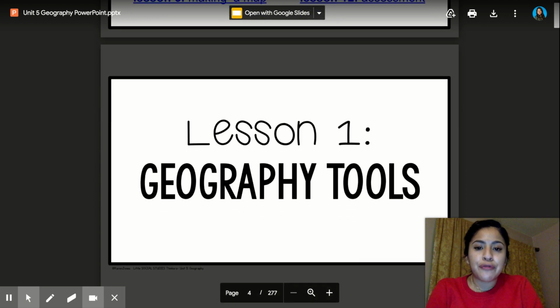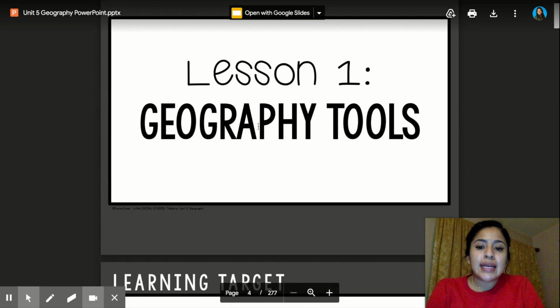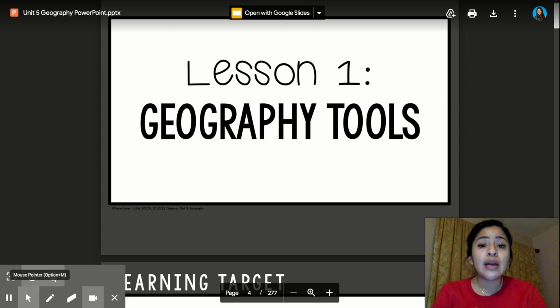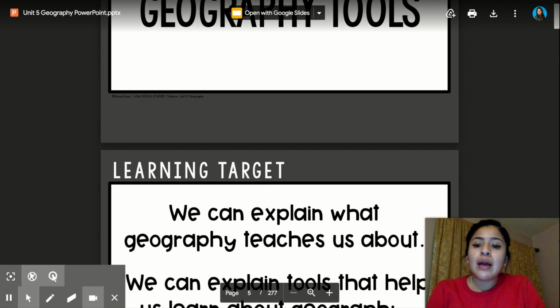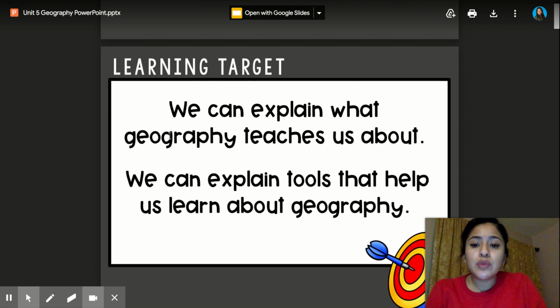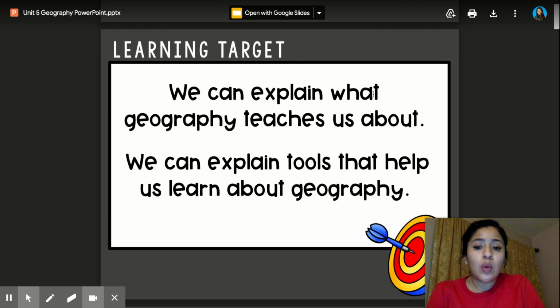All right, here's our first lesson. It says, Lesson 1, Geography Tools. So in Lesson 1, we're going to learn a bit more about what geography is and some tools that we use to help us learn about our geography. All right, let's go over our learning target. We have two learning targets. The first one says, we can explain what geography teaches us about, and we can explain tools that help us learn about geography.